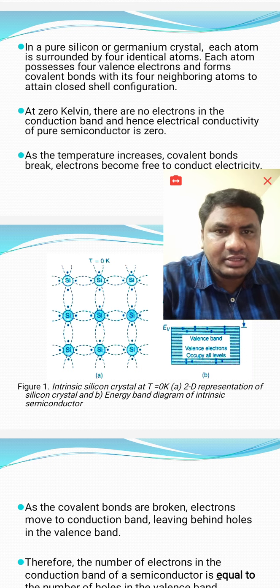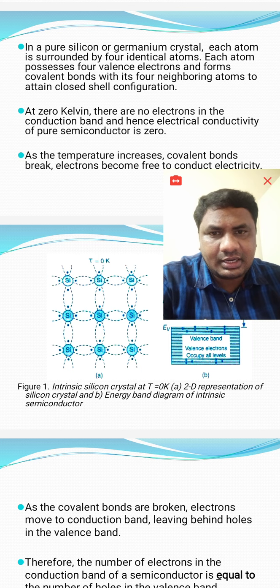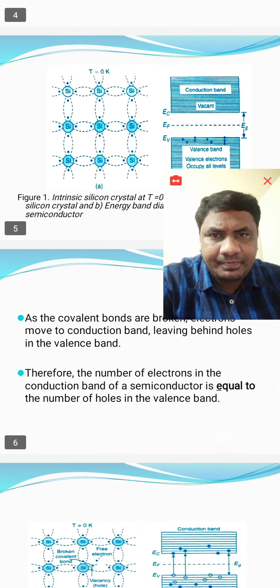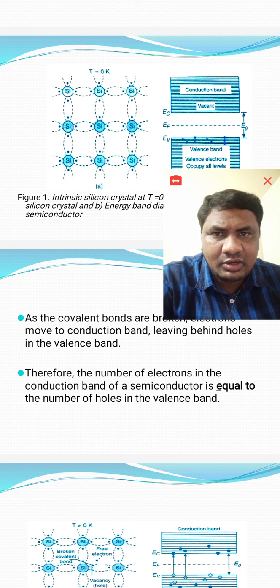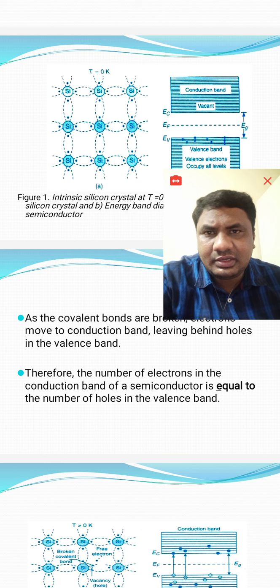As temperature increases, the covalent bonds between the atoms break and electrons become free to conduct electricity. Then we can observe some electrons in the conduction band. If you see here, all silicon atoms are bonded with covalent bonds. We have drawn dotted lines and 2 electrons between 2 silicon atoms. That is an electron pair shared between those 2 silicon atoms. That's why each silicon can pair with 4 silicon atoms of its surroundings.